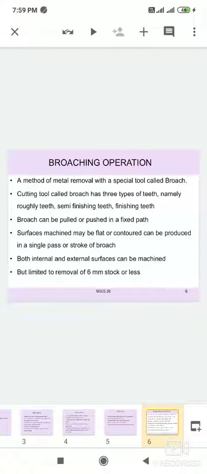A broach can be pulled or pushed in a fixed path. Surfaces machined may be flat or contoured, and can be produced in a single pass or stroke of the broach. Both internal and external surfaces can be machined. Small and medium workpieces can be machined on internal or external surfaces, but limited to removal of 6 mm stock or less.